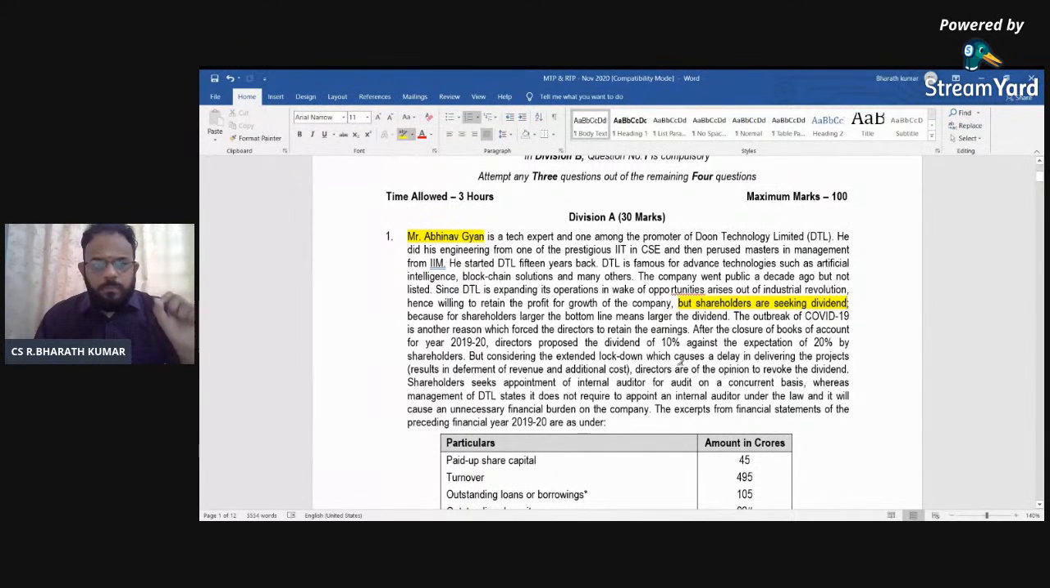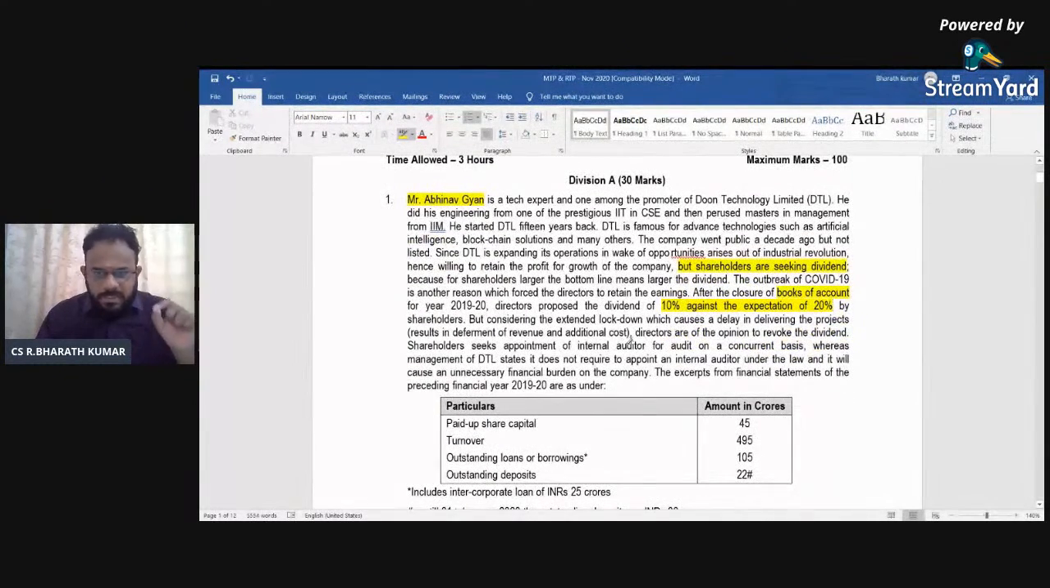Now, the outbreak of COVID-19 is another reason after the closure of books of accounts. When I say books of accounts, automatically I'll go to accounts of companies. The director proposed a dividend of 10% against the expectation of 20%. So there is a difference between the 10% and the expected 20%. See the next point. By considering the extended lockdown, the directors are of the opinion to revoke the dividend because they don't have an easy way to provide it.